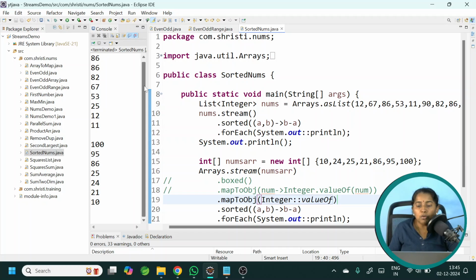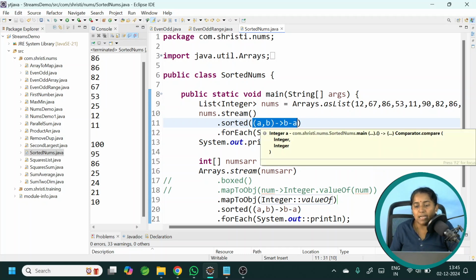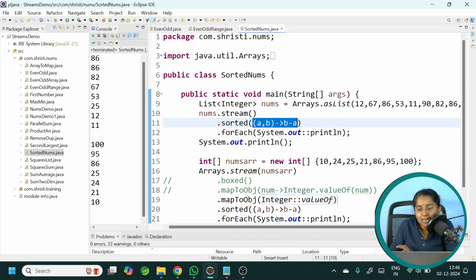Okay, one more way is also there. We are using lambda expressions for doing the sorting. Instead of that, there is one other way. We can use the static method of Comparator. If you have watched my previous video where we worked with a list of strings, we used the static method. Why? What is the purpose? When I am using the static method, that method already has the logic that I need. So I do not have to sit and write this particular logic that we have written over here.